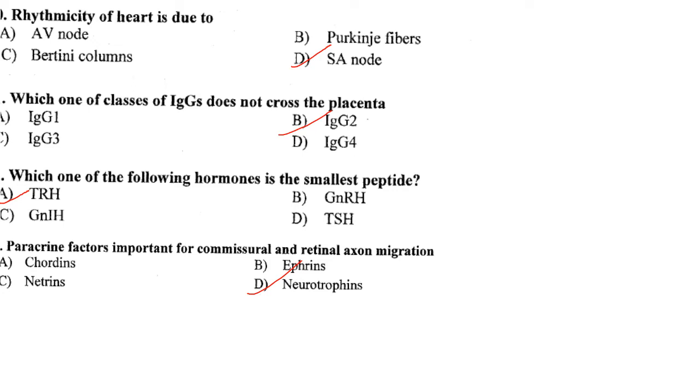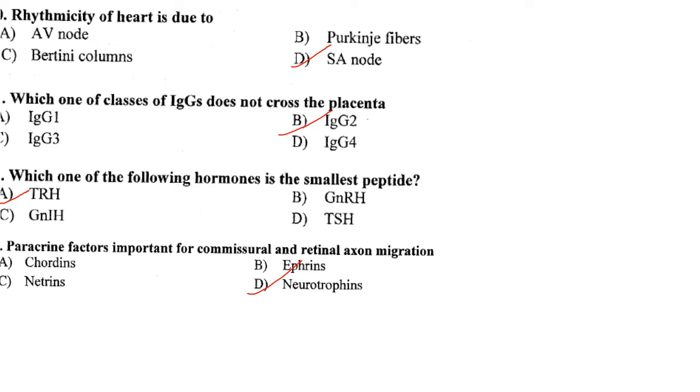Answer is option D. Which one of the classes of IgGs does not cross the placenta? So we know that IgG crosses the placenta, but which class does not cross the placenta? So it is IgG2 that does not cross the placenta. Then which one of the hormones is the smallest peptide? So TRH, the smallest natural peptide, a thyrotropin releasing hormone. It contains only 3 amino acids. So TRH or thyrotropin releasing hormone is the smallest peptide hormone.